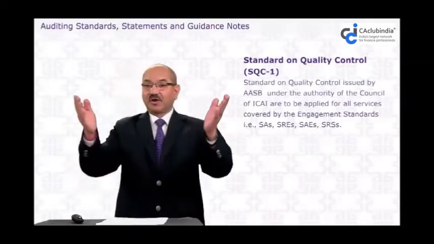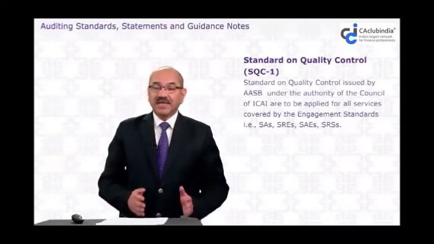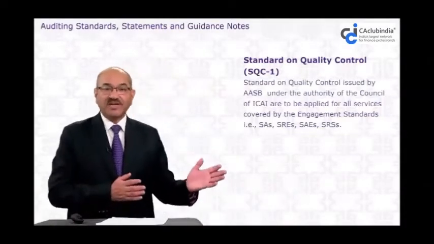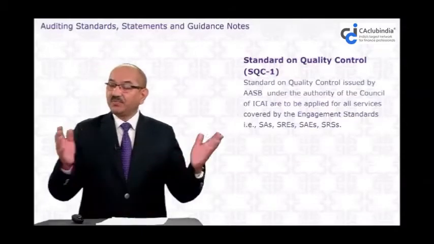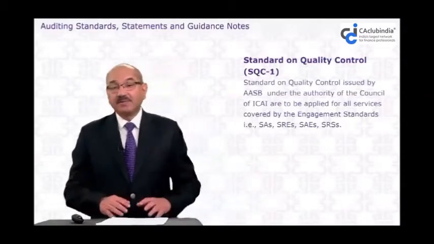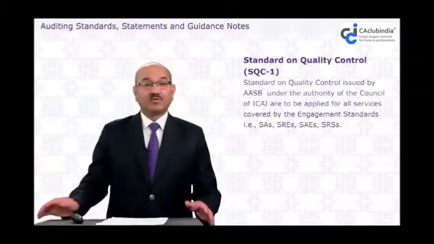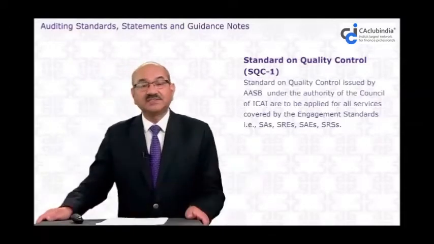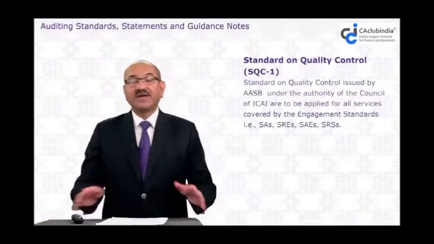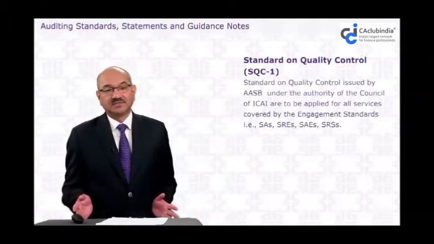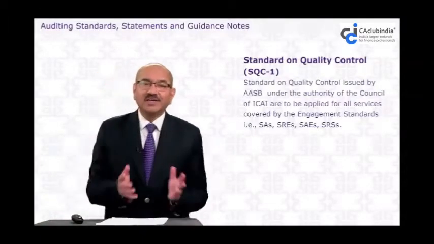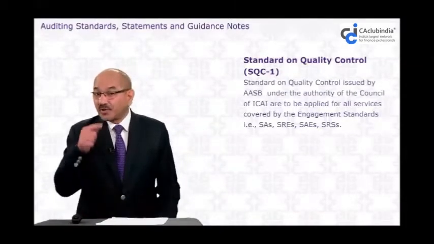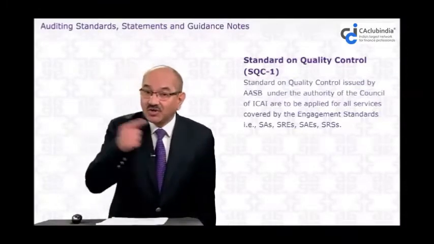Infrastructure may be that they have an office, a good office. They have all equipment like, nowadays, computers, laptops, software. They have good people for auditing. They have a good training system. They have a good human resource policy. They are making a good payment to their employees. They have good facilities for the employees. These are all part of the quality control system, to issue the quality audit report.